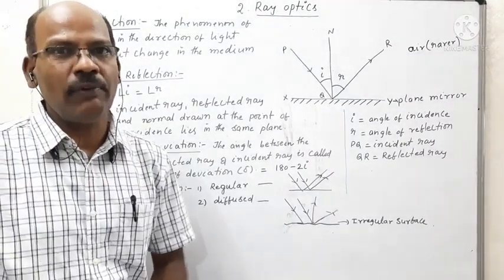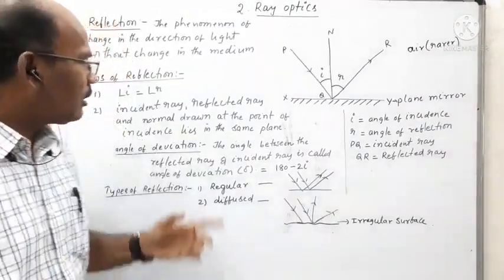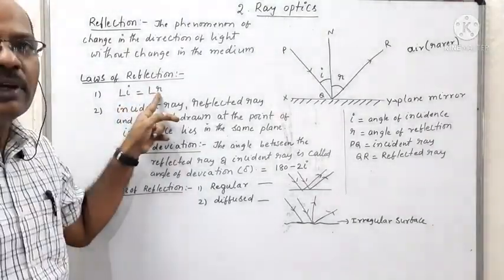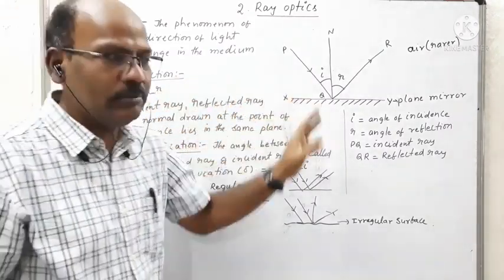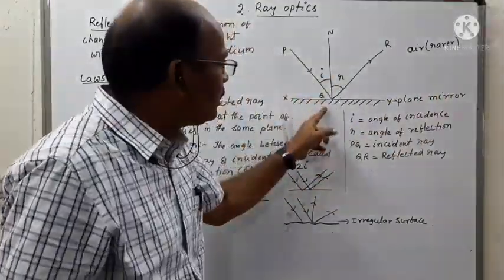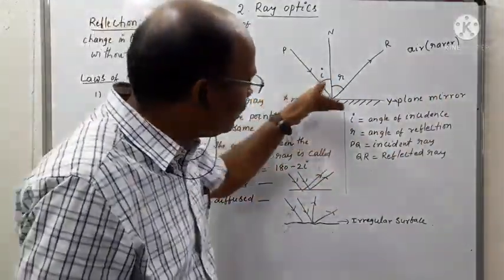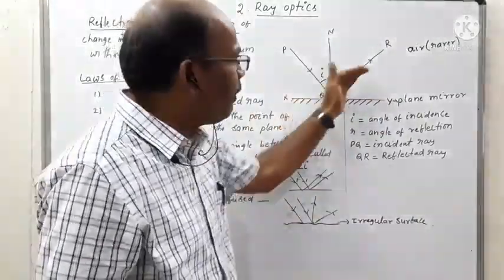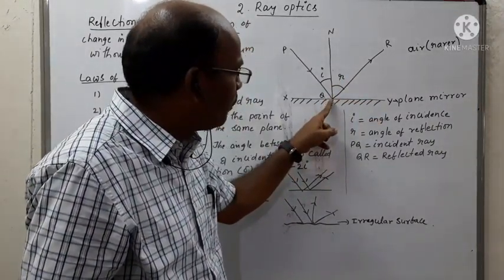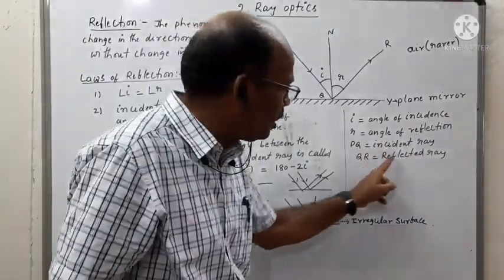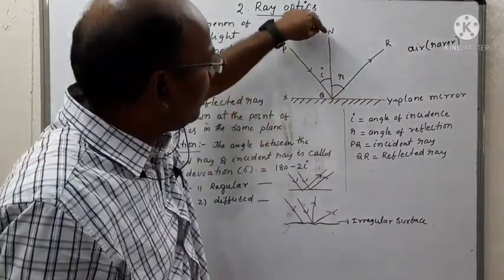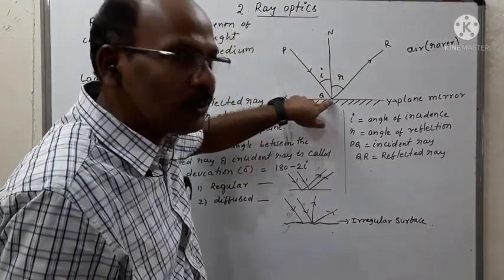What are the laws of reflection? The first law is that the angle of incidence is always equal to the angle of reflection. From the diagram we can observe that XY is the plane mirror, PQ is the incident ray which strikes the plane mirror and gets reflected in the same medium in the form of a reflected ray represented by QR. So QR is the reflected ray, PQ is the incident ray. Draw a normal N at the point of incidence Q.